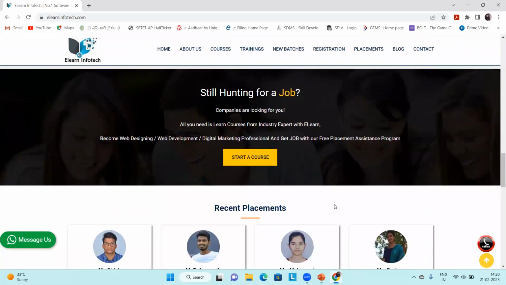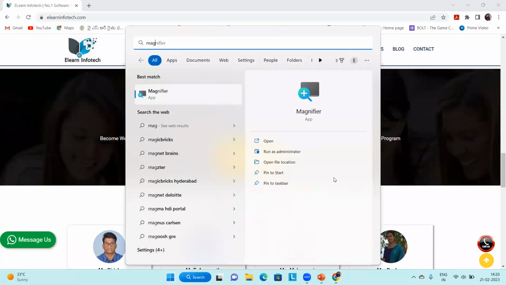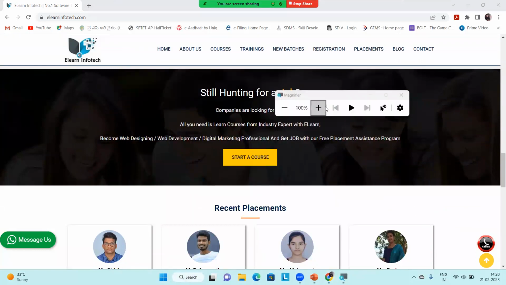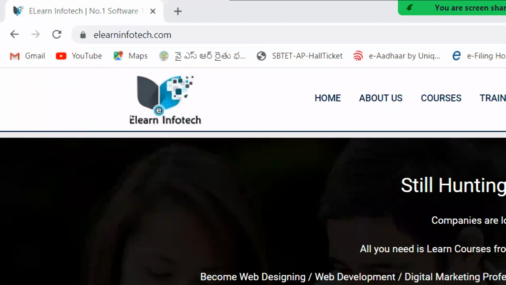And if you observe, there is one more important thing here, the domain name. Every website also requires a domain name. If I want to access this website through my browser using the internet, there is a domain name. Here, ELearn InfoTech is a domain name, which means the name of the website. If anyone searches in Google for ELearn InfoTech, then I will get my pages, right? So this is what we mean by the website.